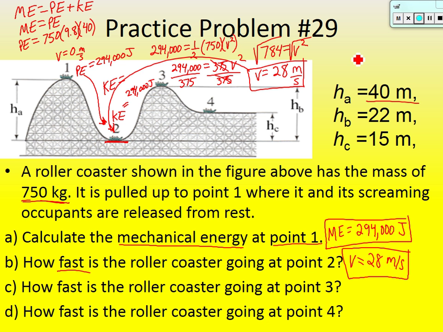Okay, so I hope you went through and solved C and D. On C, guys, what did we get? 18.8 meters per second. And then at point 4, so part D, we got velocity is equal to 22.1 meters per second. Okay, so I hope that you went through and did that.